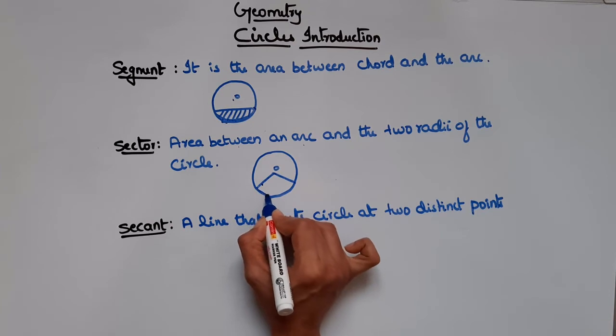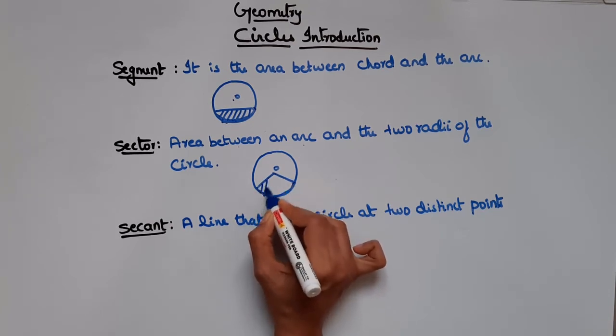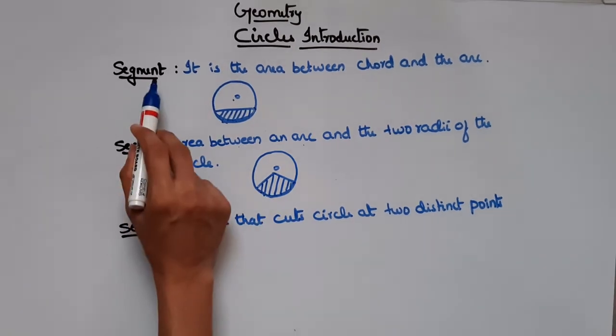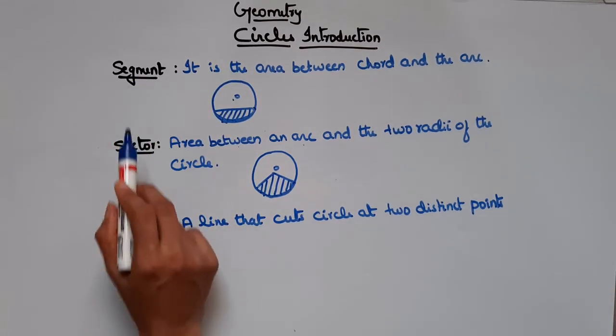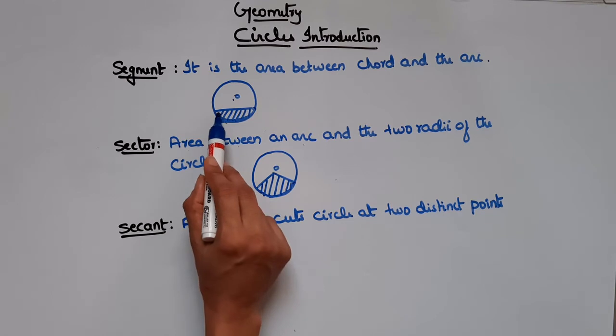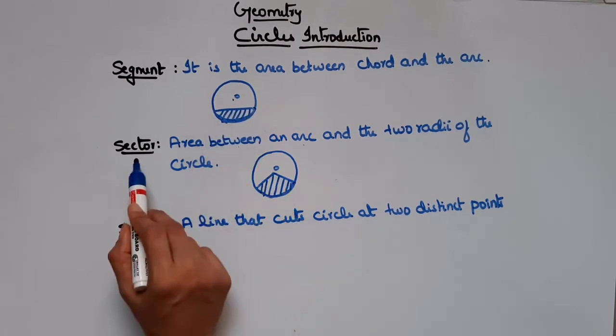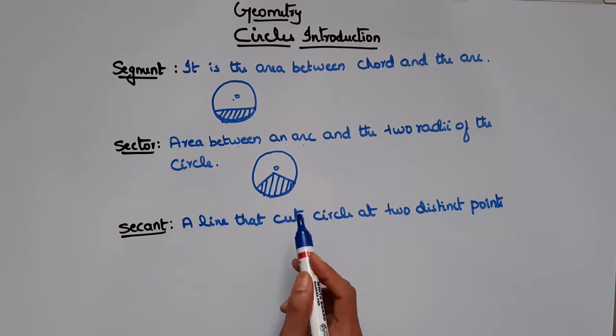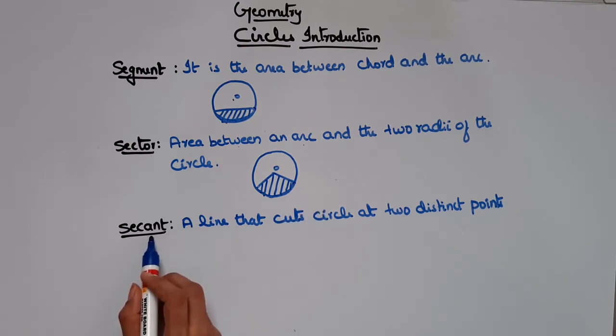So this is the arc, and this area is called a sector. I hope the difference between a segment and a sector is clear. A segment is the area between a chord and the arc, and a sector is the area between radii and the arc, right?